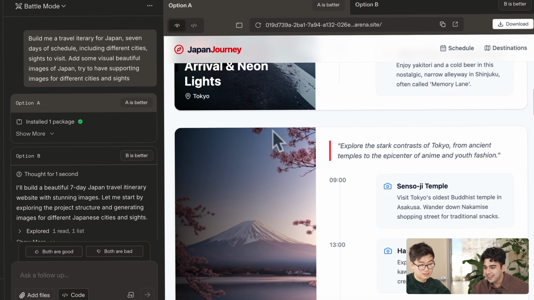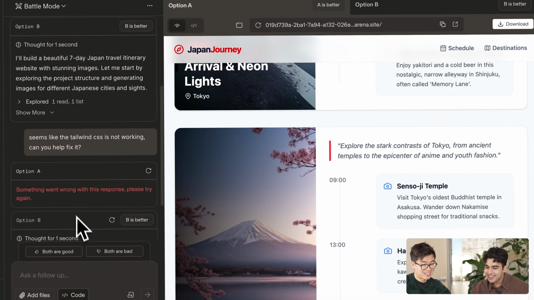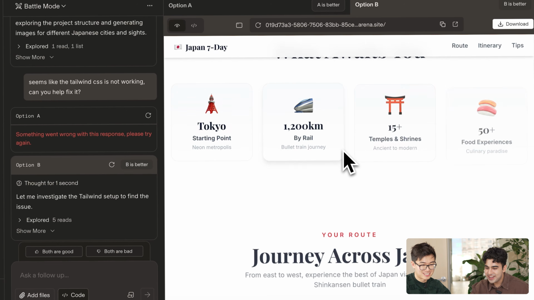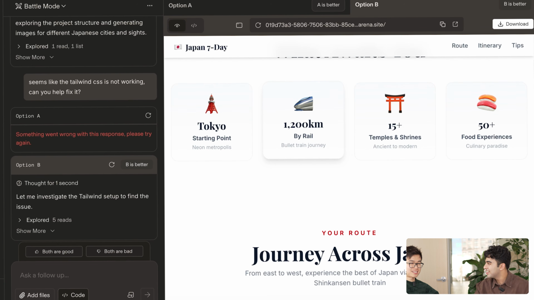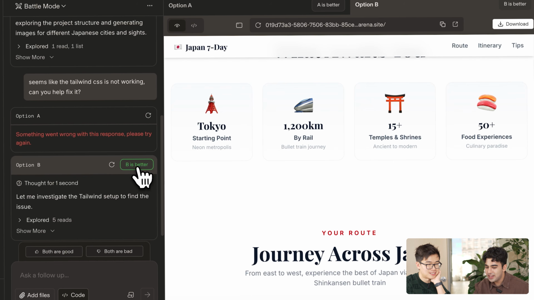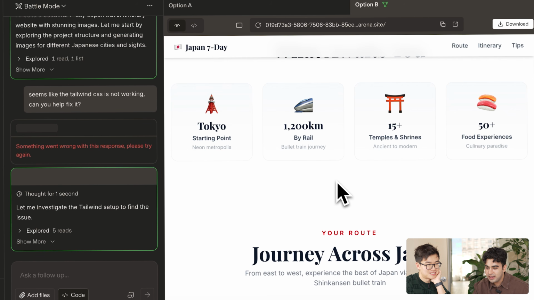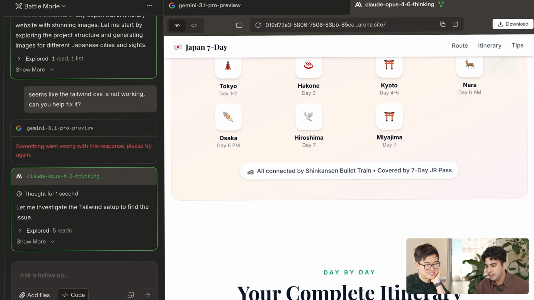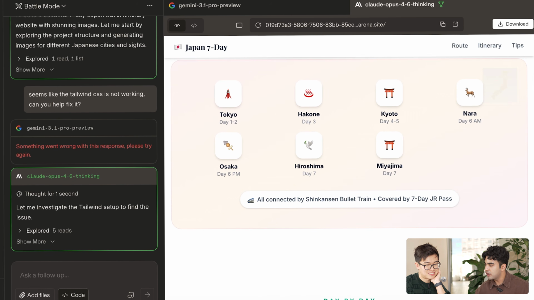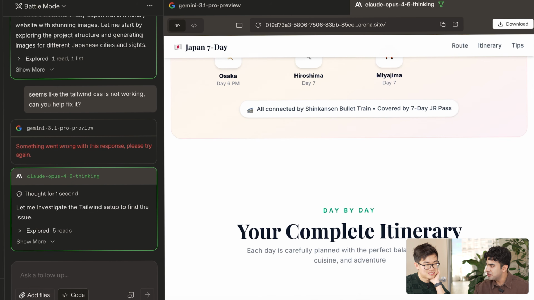I don't know, man. I like option B better. Option B? Yeah, the visuals. I mean, the fixed CSS, thanks to your help, I think it looks much better. I'll just go for it. Yeah, go for it. I agree with you. Option B has a lot more information, and it's much more visual and really covers the itinerary and a supporting image to go alongside of it, so you can imagine you're there, living there. Yeah, totally.